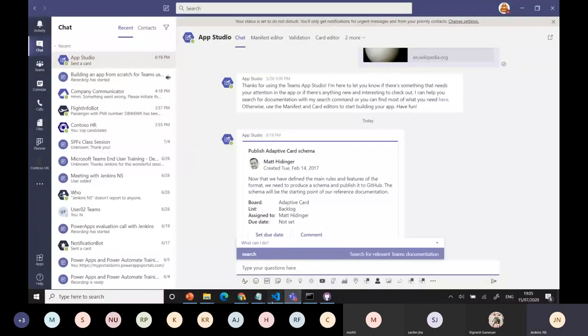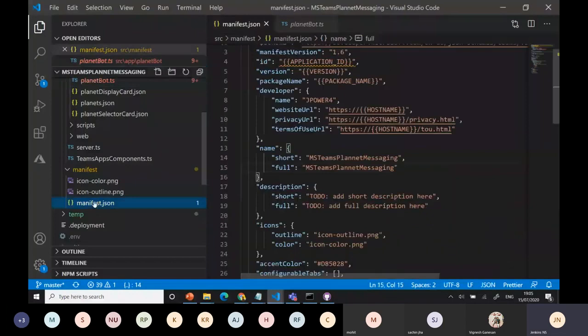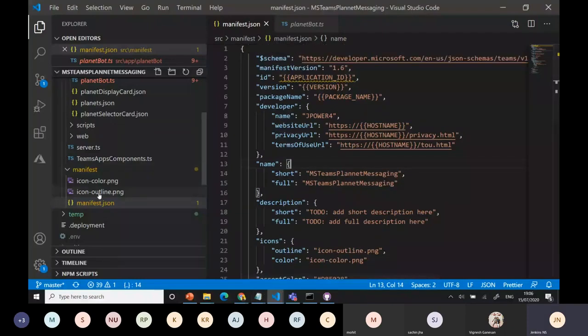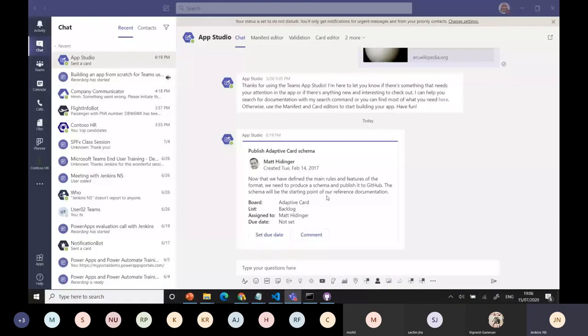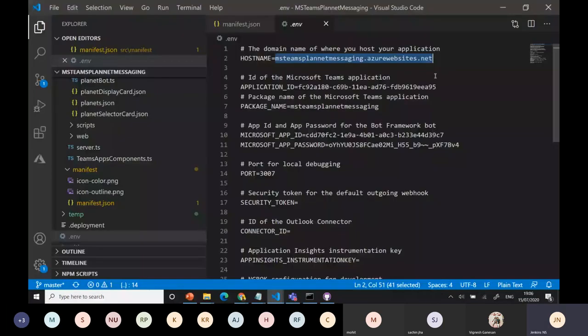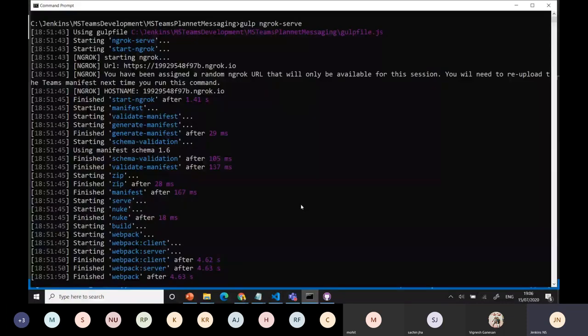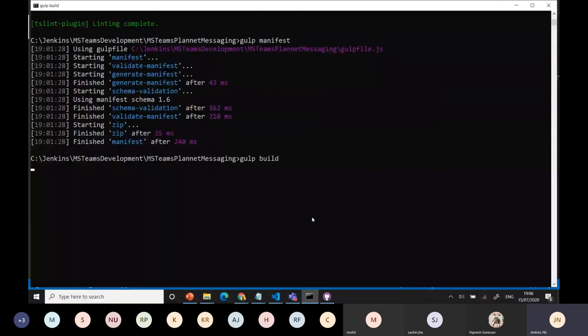Then go to your Visual Studio Code, to the manifest part. Here the URL will be there, right? Once again, the domain URL and host name we can add in the environment. Here you can modify that name without HTTP. Let's say modified with HTTP. Now the host name will come directly. It will identify the host name. From here, whatever we did already, you build it and everything. Just do the build once again and do the manifest.